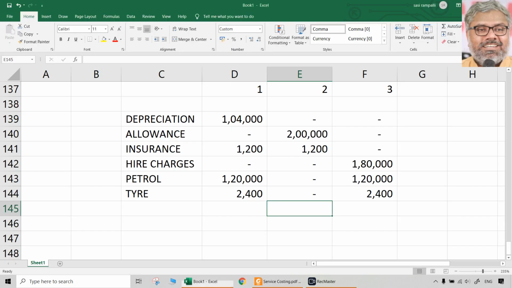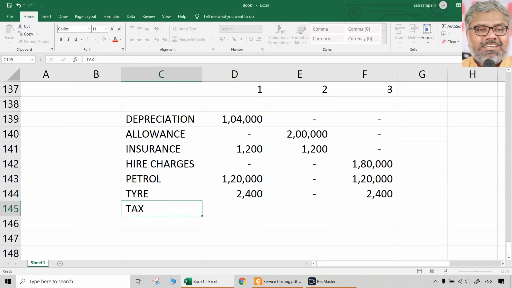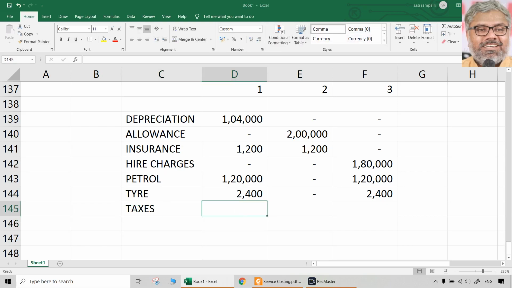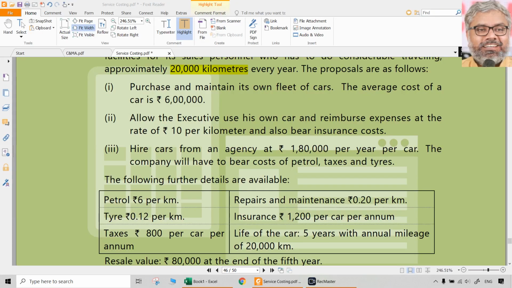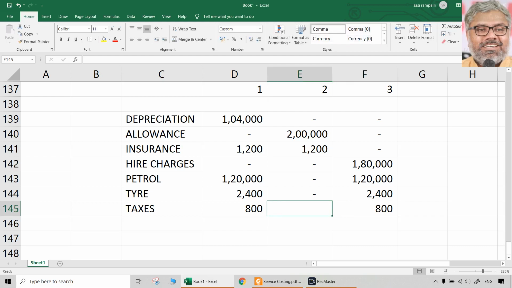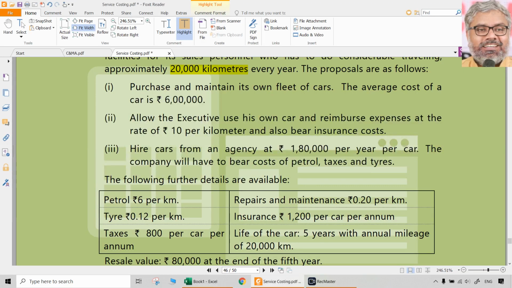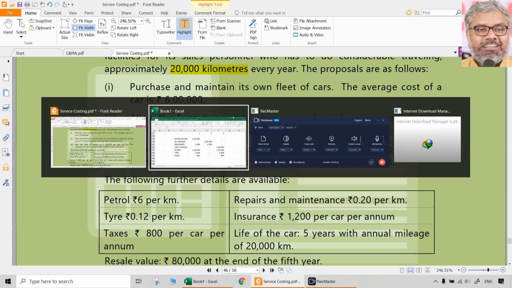Then taxes. Whatever they may be, 800 rupees per car per annum. Owned car we have to bear, and hired car also we have to bear. Hired car will bear only these things actually. What is clearly given: 1,80,000 per year per car, and we will bear the cost of petrol also, taxes also, tires also.